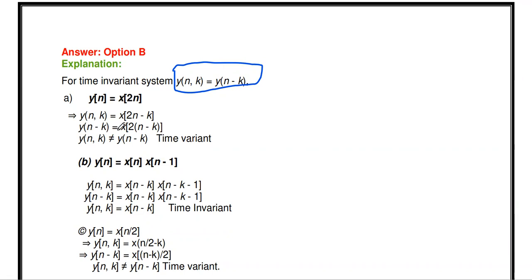Similarly, y of n minus k means giving the delayed input to the system, so we get x of 2n minus k. Check whether these two equations are equal or not.